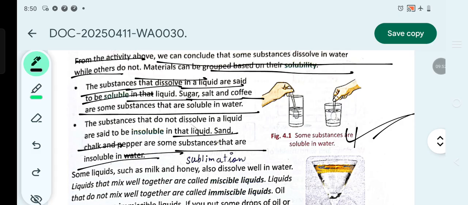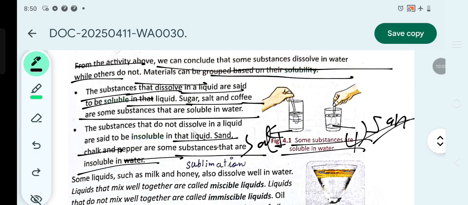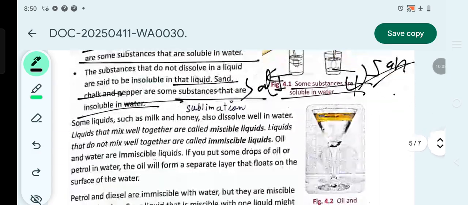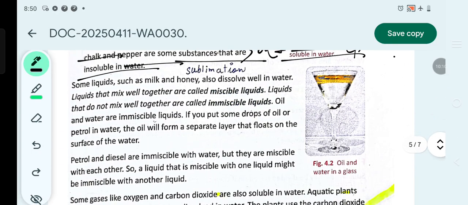Now here you can see some substances are soluble in water. Let's suppose that this is salt and this is sand. Some liquids such as milk and honey also dissolve well in water. You have seen that milk and honey dissolve in water but mostly change their color. The liquids that mix well together in water are known as miscible liquids. Liquids that do not mix well together are known as immiscible liquids.